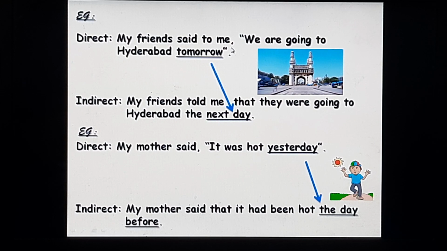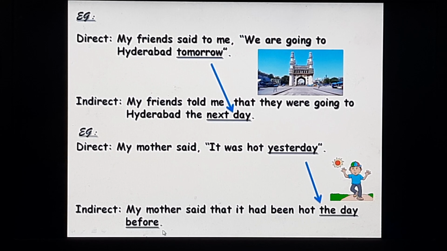My friend said to me, we are going to Hyderabad tomorrow. Tomorrow will change into next day in the indirect speech. My friends told me that they were going to Hyderabad the next day. Next example, my mother said it was hot yesterday. Yesterday would change into the day before in the indirect speech. My mother said that it had been hot the day before.